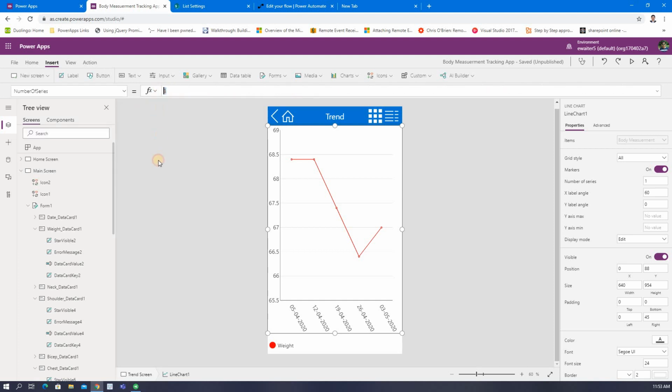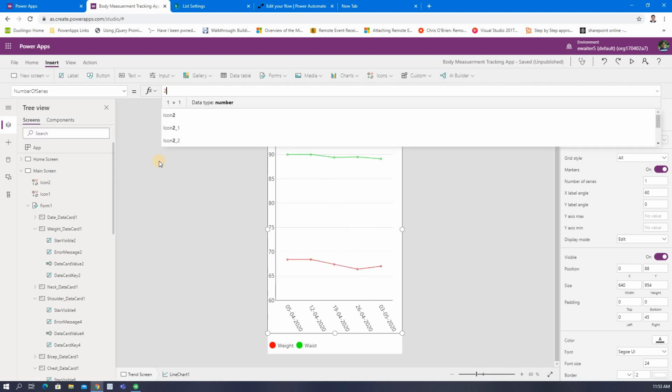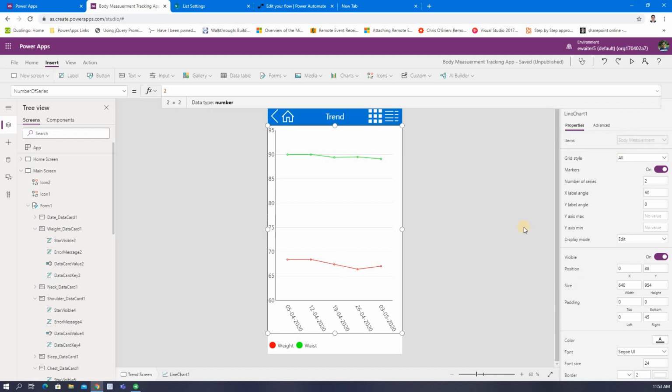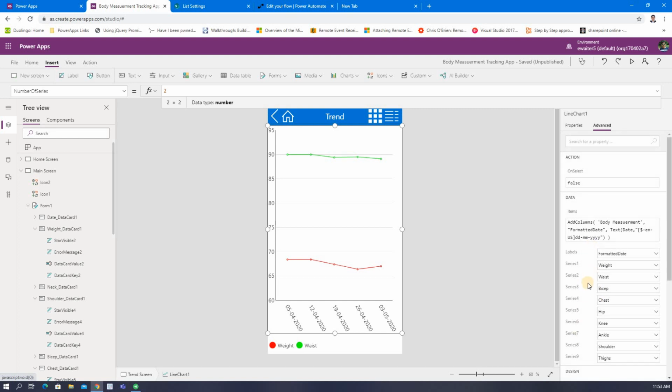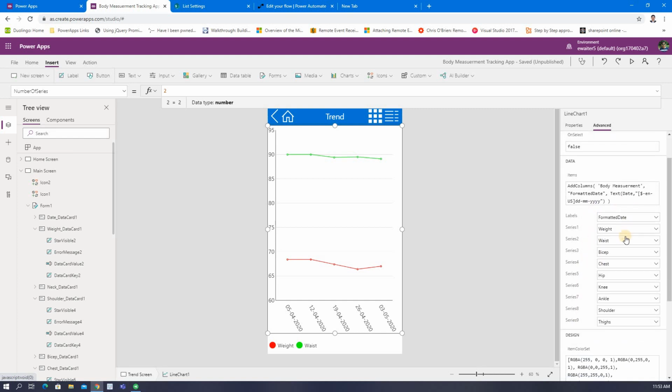Number of series, I am putting 2. What will happen is it is showing weight and waist. How do I know waist is 2? You need to select this, I mean advance. You can see here, okay, this thing you can change.